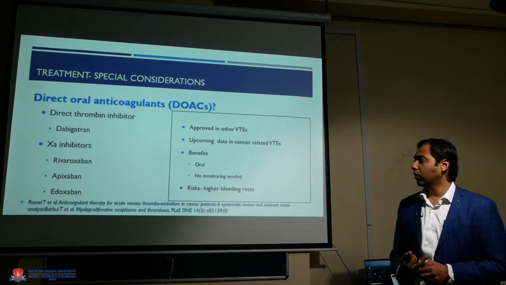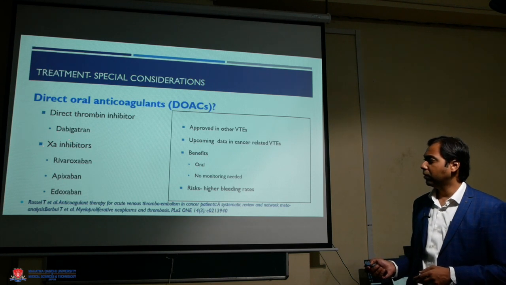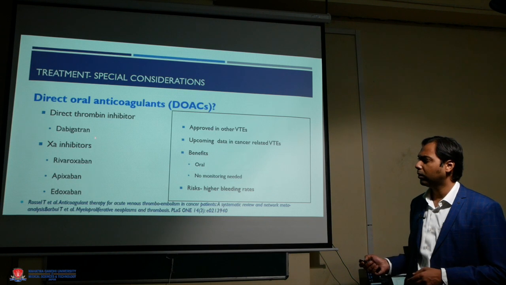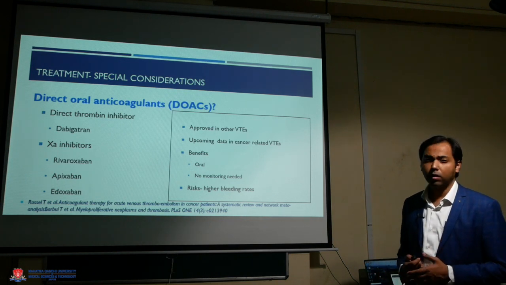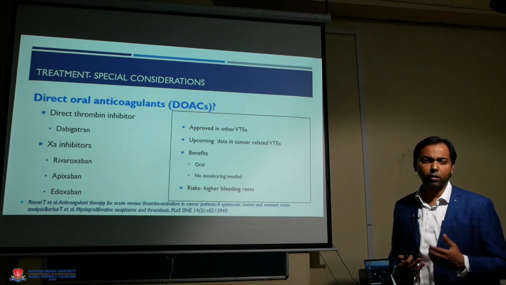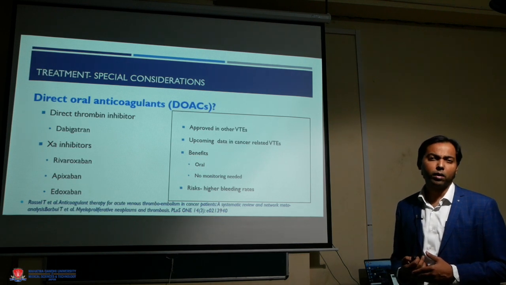Direct oral anticoagulants: we have the direct thrombin inhibitor dabigatran and 10A inhibitors rivaroxaban, apixaban and edoxaban. Other than edoxaban, all other drugs are available in generic form in our country, and these are amongst the first treatment of choice for other venous thromboembolism, and the new and upcoming data is also supporting the use of these drugs in patients with malignancies.